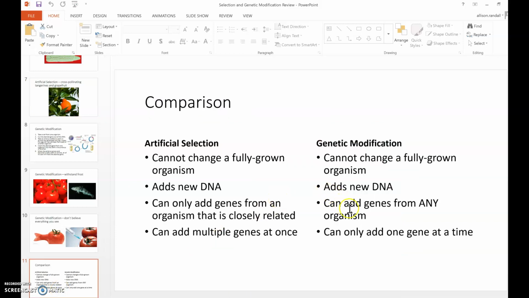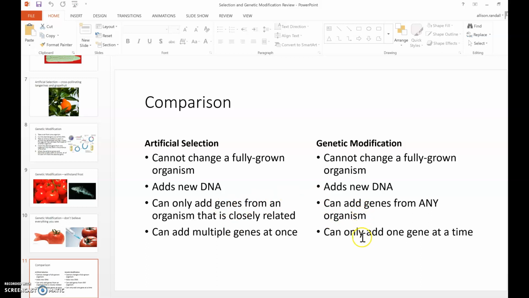But with genetic modification, you can add genes from any organism. So you can take the gene for glowing from a jellyfish and stick it in the DNA of a cat, and you get a glow-in-the-dark cat. But you could never have done that with artificial selection. You can't breed a jellyfish and a cat together because they're not closely related enough. So that's a difference between the two.